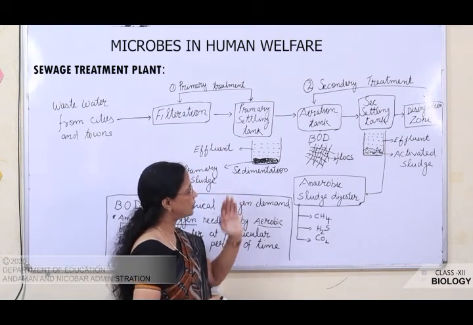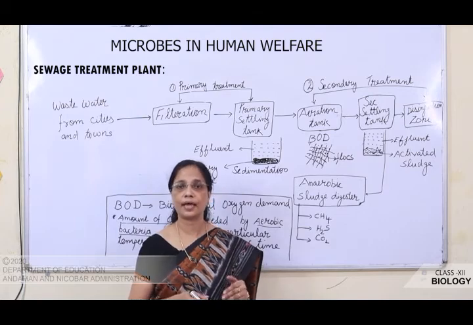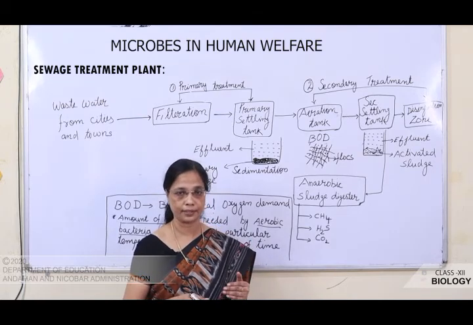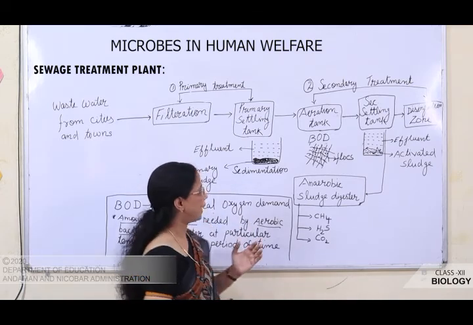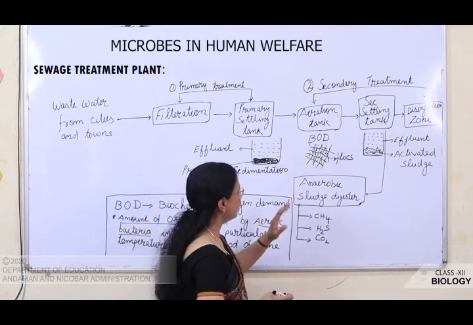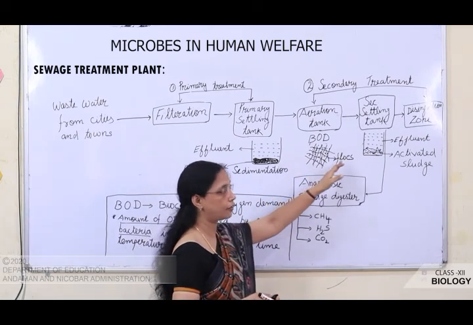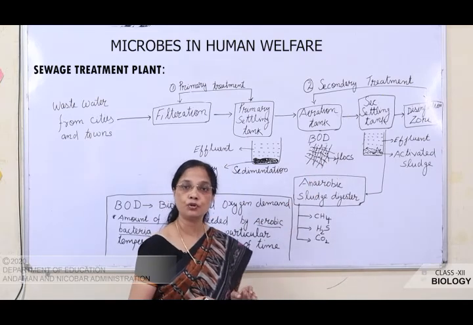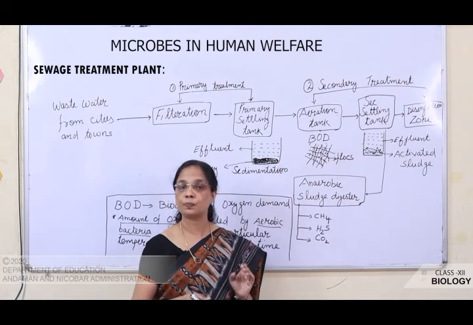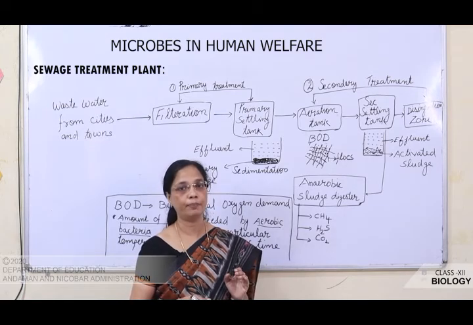In the aeration tank, continuous mechanical agitation and aeration are given in order to grow aerobic bacteria. What happens when the number of aerobic bacteria grows along with fungal hyphae? That forms the flocs. This aerobic bacteria consumes the organic matter which is present in the effluent and reduces the level of BOD.